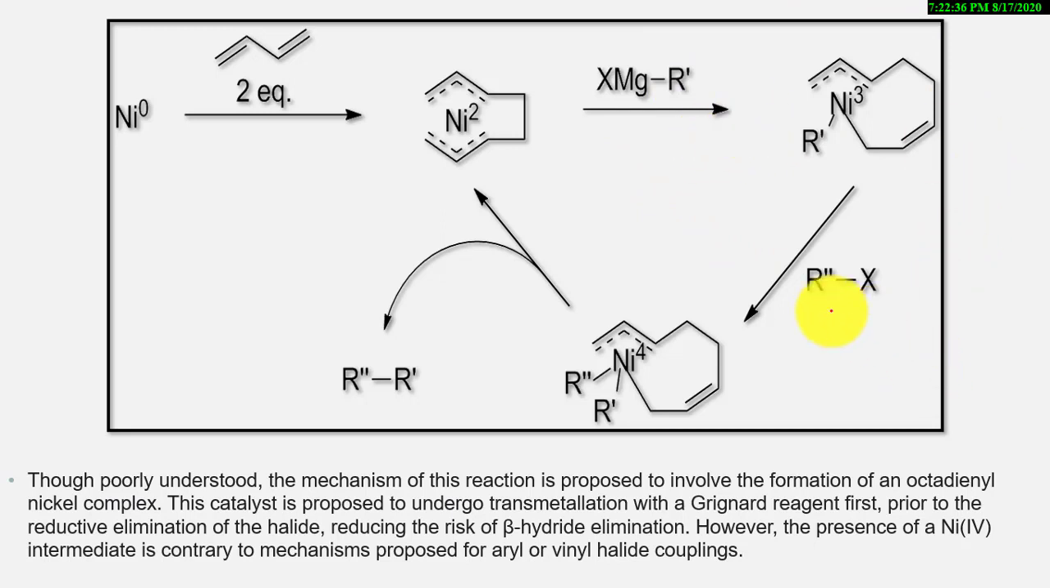After that, the oxidative addition happens, which reduces the risk of beta hydride elimination. However, the presence of nickel 4 intermediate is contrary. In the previous mechanism, this is not obtained. If the alkyl chain is present, you see, this mechanism will be followed only for the alkyl reactant. For vinyl and aryl, the previous mechanism will be followed.